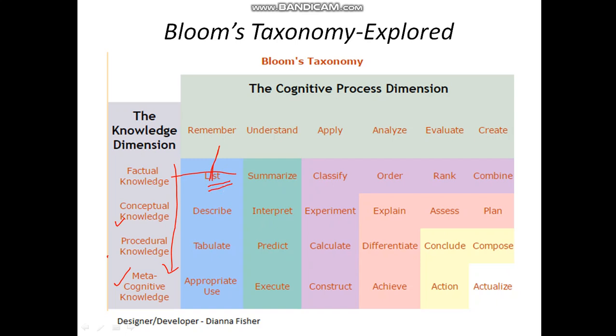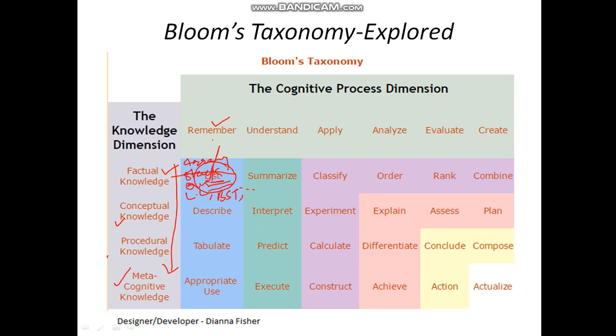Whenever I am giving factual knowledge, and I expect the student to remember, he will list out some lists. Let us say I am giving some knowledge on what the different data structures available are, and I want him to remember them. He will be able to list them. For example, array is one data structure, stack is one, queue is one, linked list is one, and binary search tree or tree is one, and so on. There can be many data structures, there can be some graphs and all. So he will be able to remember.